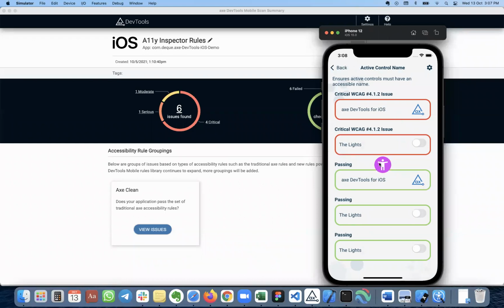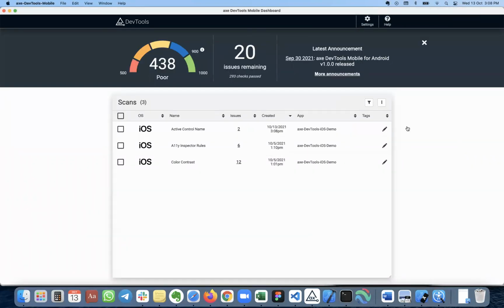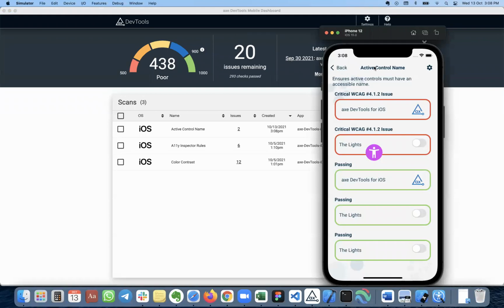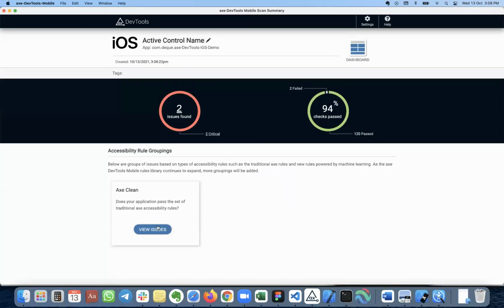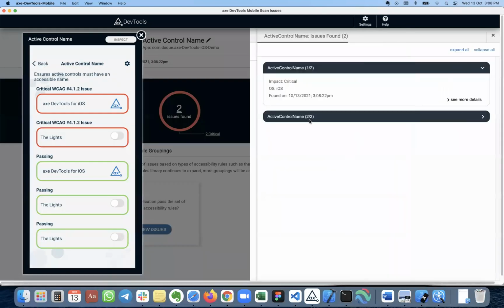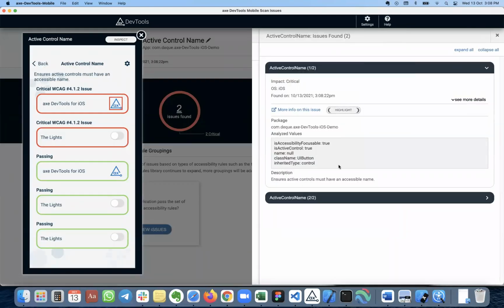And this is the fancy purple guy I have been talking about, the floating action button. It floats, and I'm just clicking it so that it scans this particular screen, whatever is available on it. Let me go back to the dashboard and see it added another one, with the active control name, which is my screen name here. So it found two issues, and I'm going back to view the results, opening it, and highlighting.